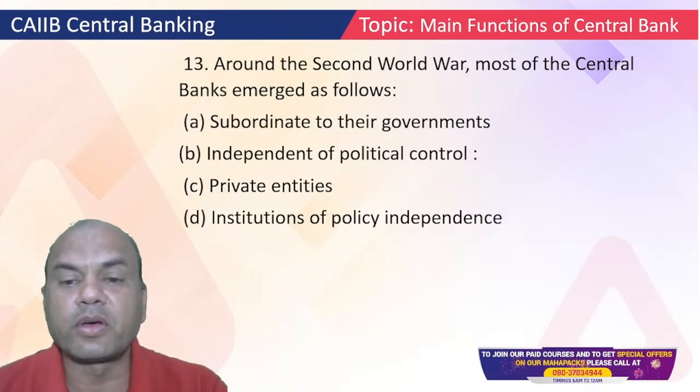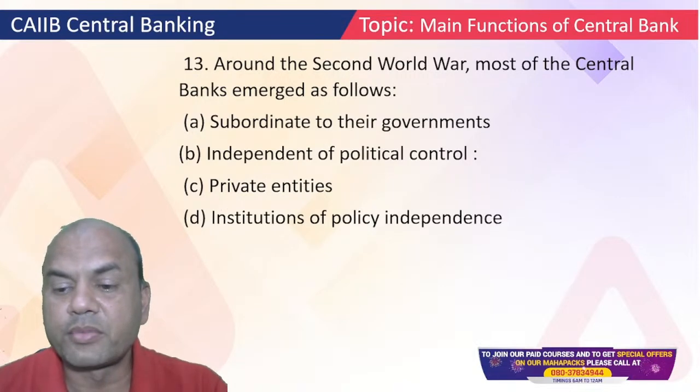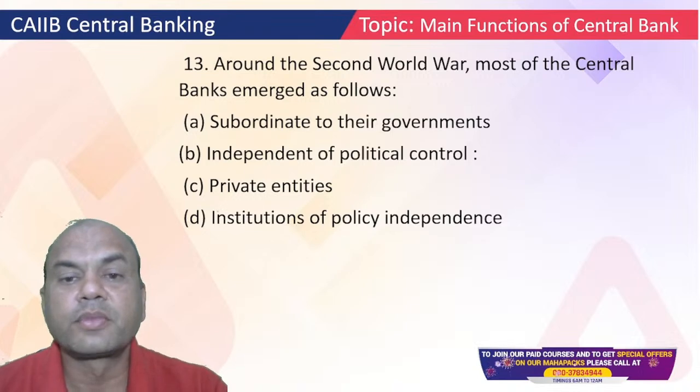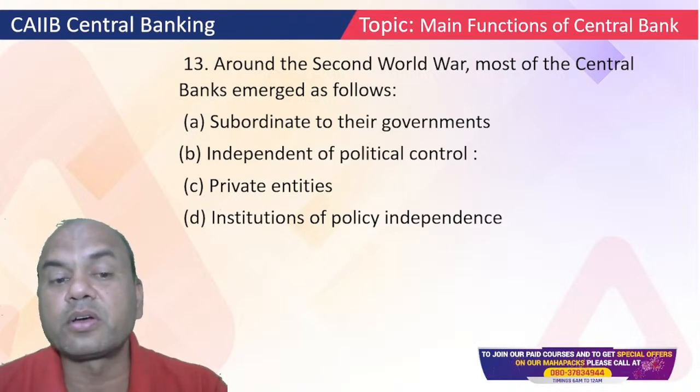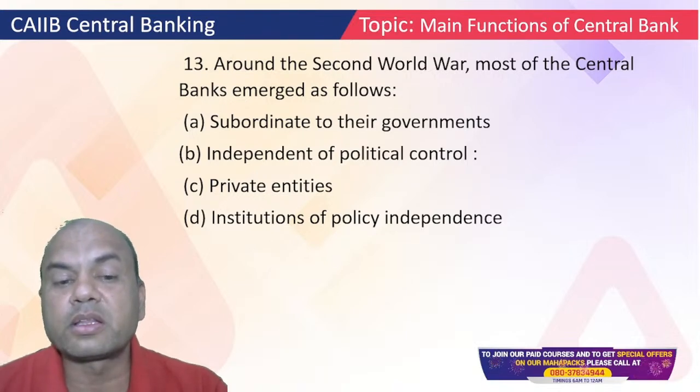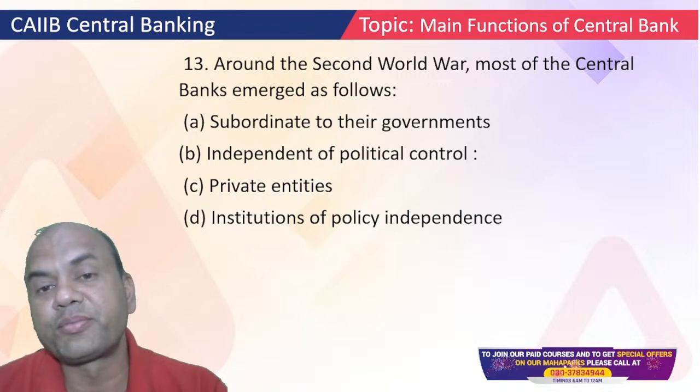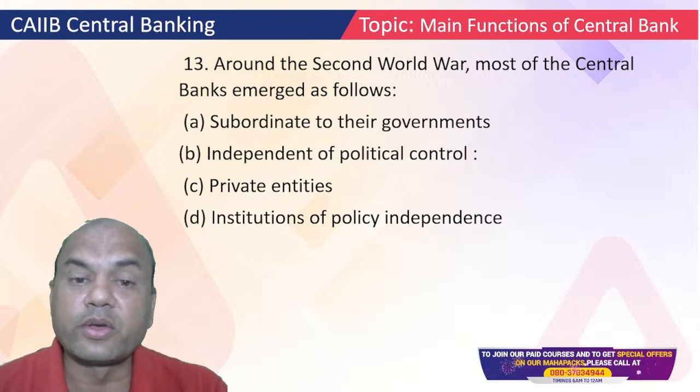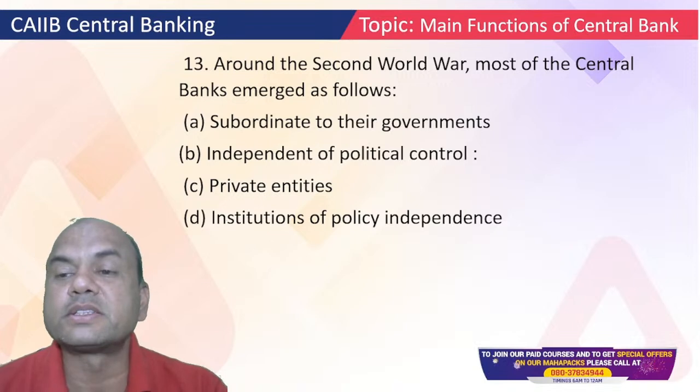Around the Second World War, most of the central banks emerged as follows: subordinate to the government, independent of political control, private entities, and institutions of political independence. So around the Second World War means what? After the Second World War, you can say.